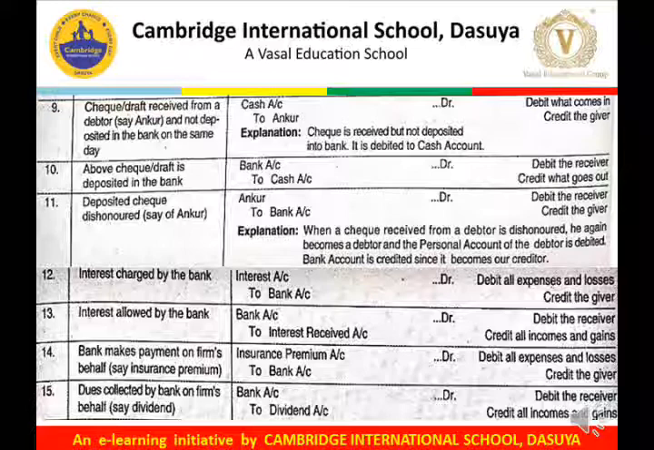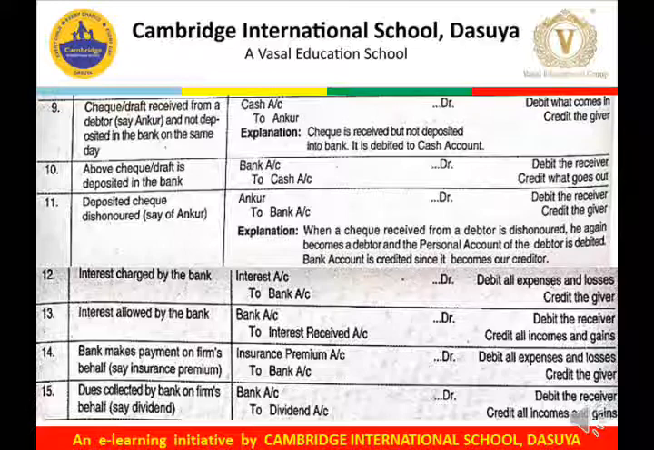When a check received from a debtor is dishonored, he again becomes a debtor and the personal account of the debtor is debited. It means when we receive back the check from the bank, we will hand over that check or draft to the concerned debtor. So again the debtor is receiving that draft, so debit the receiver, Ankur. And who is giving that draft? Bank is returning the draft, so the bank becomes again our creditor. So bank account debit to Ankur account debit to bank account.